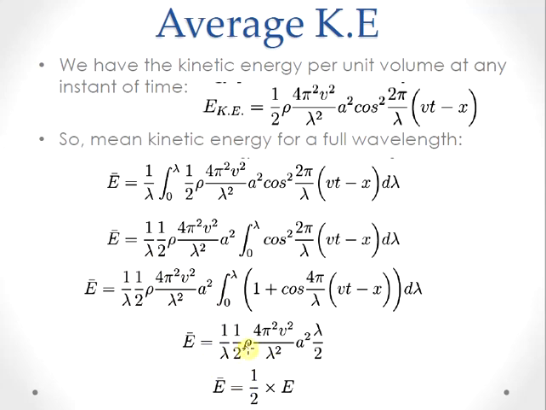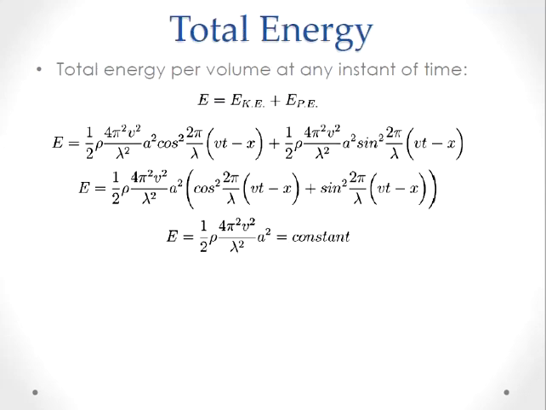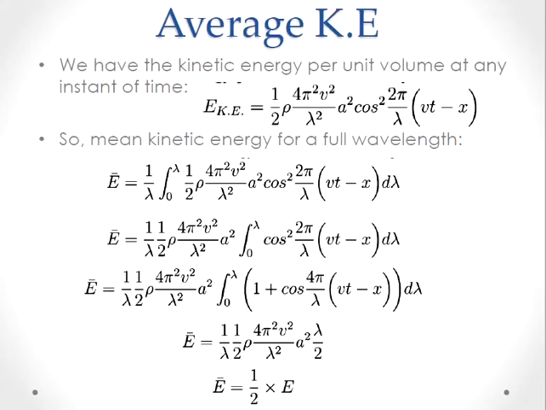So the average kinetic energy will be this one. You can cancel these two lambda, and again you can see that this value, when you compare with the total energy expressions, is half times total energy. So you can see that the average kinetic energy value is also not depending on the arbitrary displacement or the time value. So this is also a constant, which is half of the total energy.